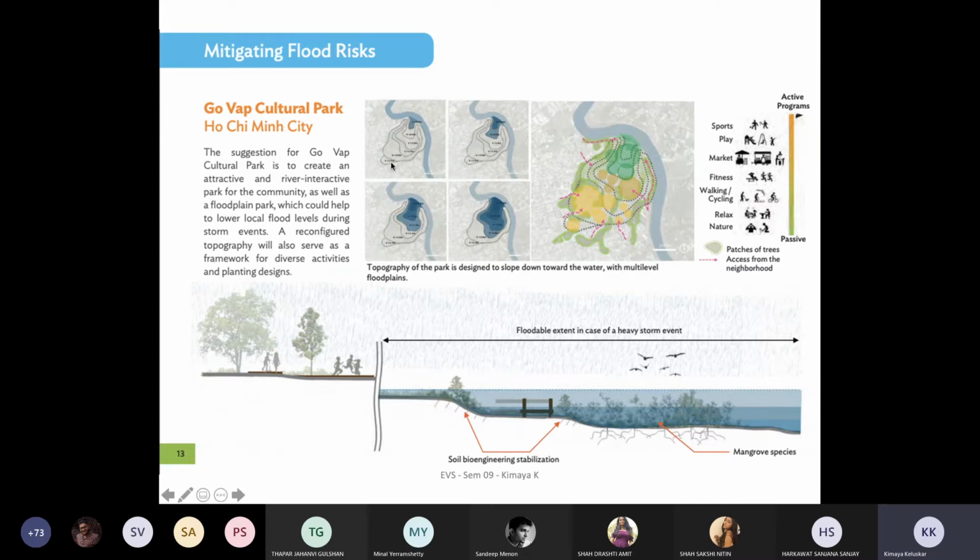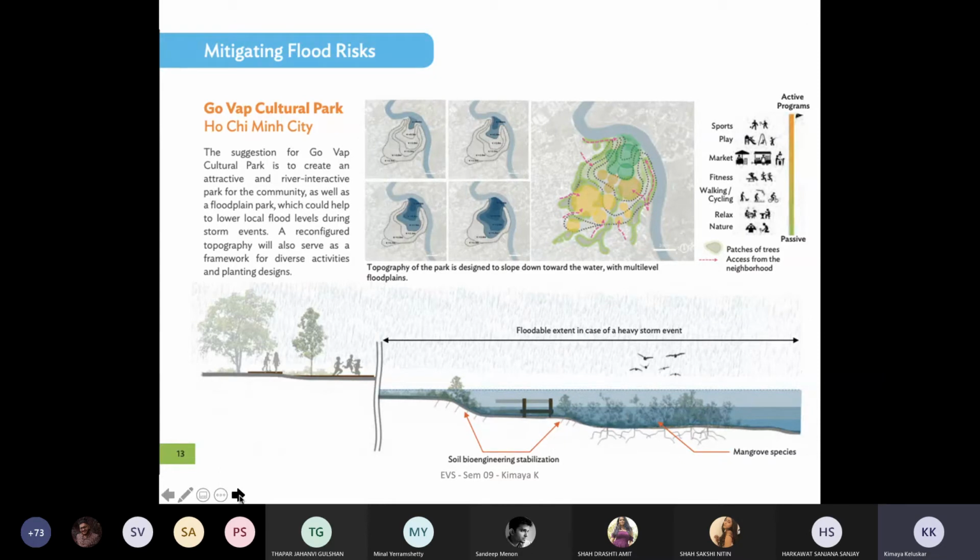So these are the various terraces or levels they have created, and that's the cross section that they have created. So even if the water level in the heavy storm area rises, that's the height of the water floodable extent. Okay, now always understand, whenever you're doing studies of the rivers or any kind of water bodies, you'll always get a 50-year time period or a 100-year time period. So whatever data you have, you'll always get it like a 50-year flood line and the 100-year flood line.